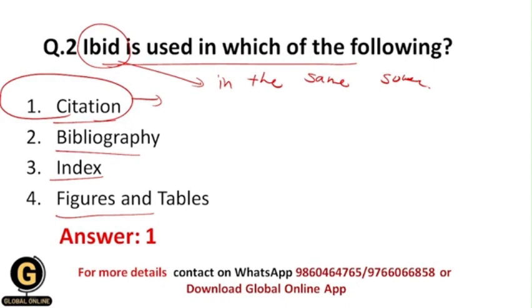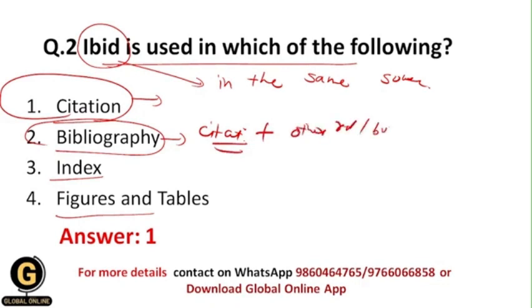Okay, now what is bibliography? So now bibliography includes both things. It includes citations or references, as well as other references such as books. So it includes citations and other books that we refer to or that we don't refer to, but still we mention in the bibliography because it includes information which is relevant to the research topic, and that's why the reader can use these sources for their further research or further knowledge.